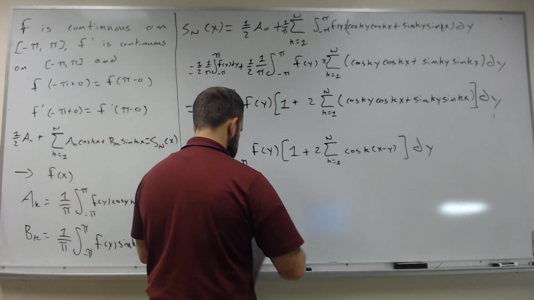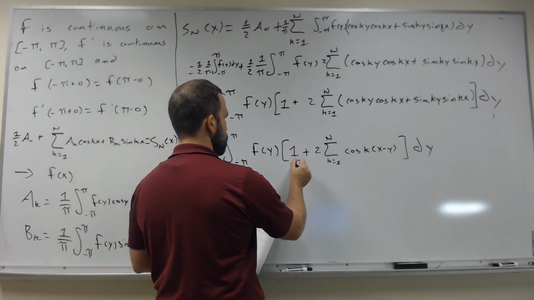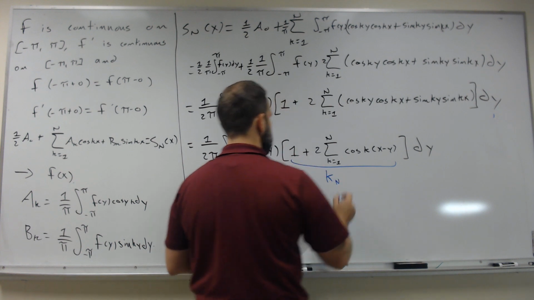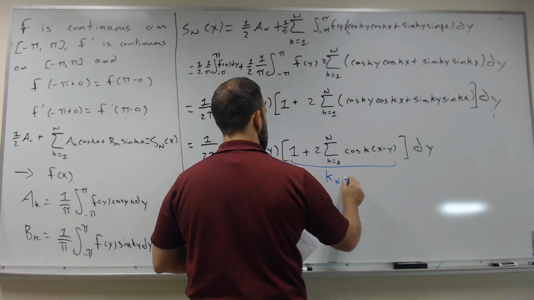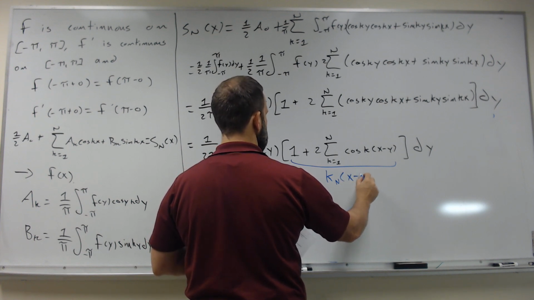And now the thing that we have in the brackets, not just the sum, but the 1 and the 2, this is called the nth Dirichlet kernel, and it's defined as this function right here.